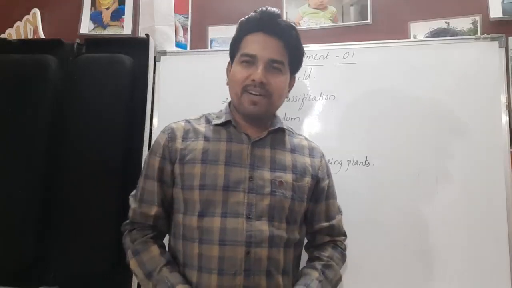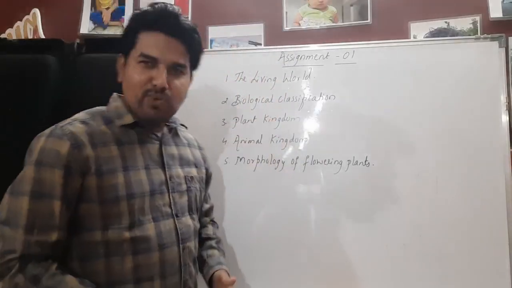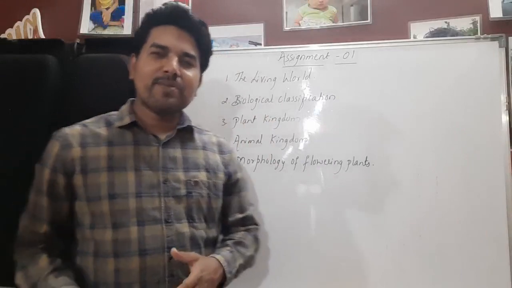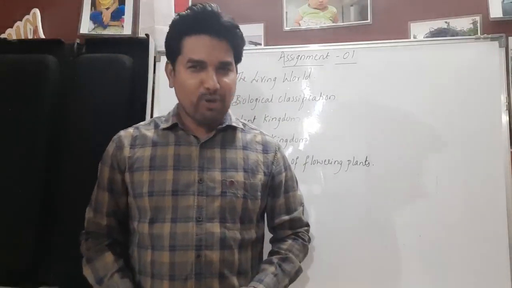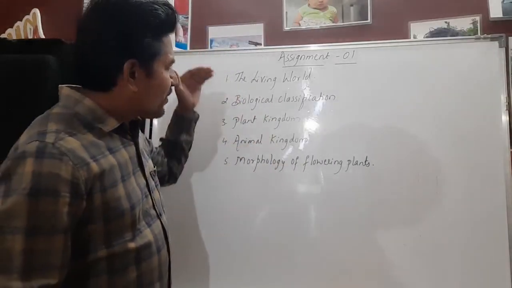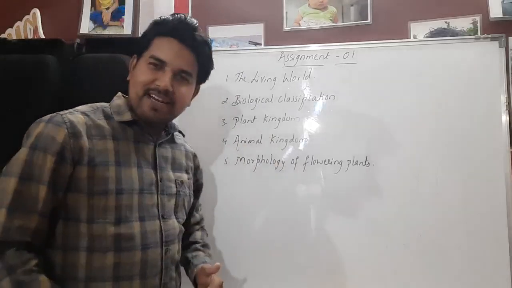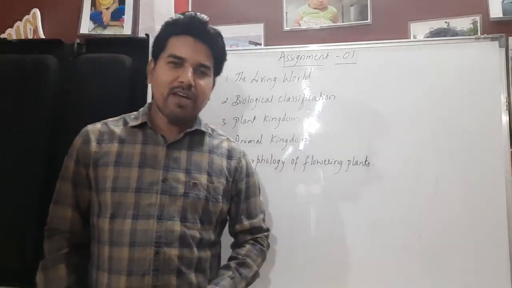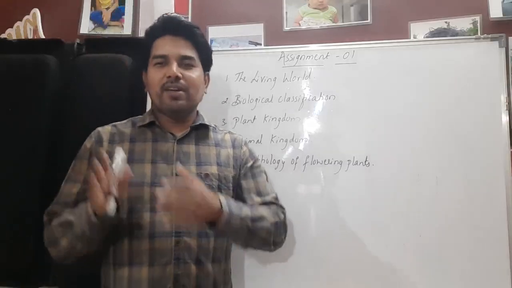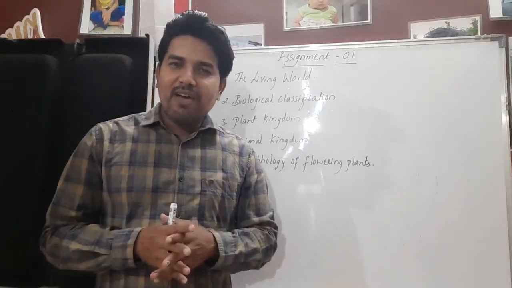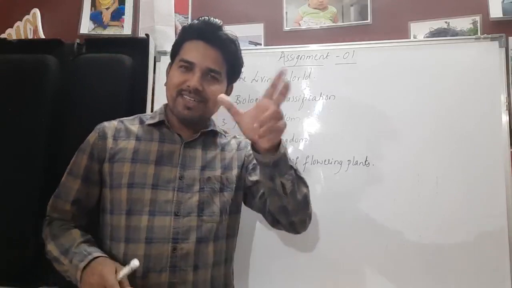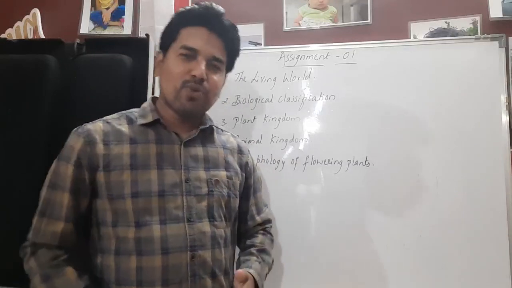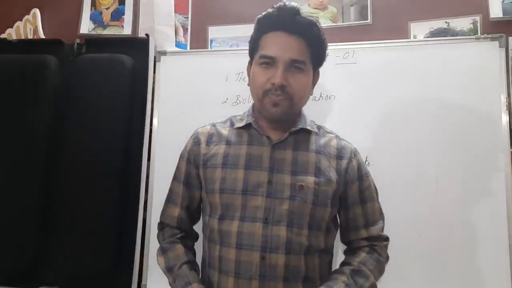Now in this part, as far as assignment 1 is concerned, we are going to discuss a few bits based on the following chapters. The first one is Living World, second is Biological Classification, then Plant Kingdom, Animal Kingdom, followed by Morphology of the Flowering Plants. Let's have a brief idea over this. I'll just give you an outline, then based on that we'll go to the discussion of the questions.